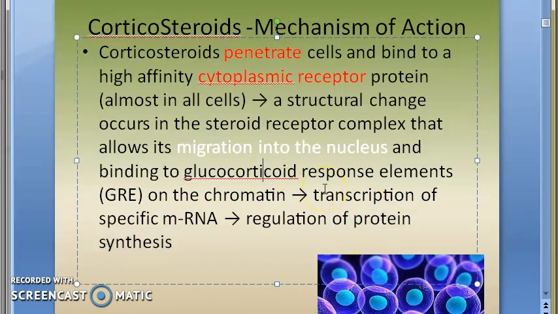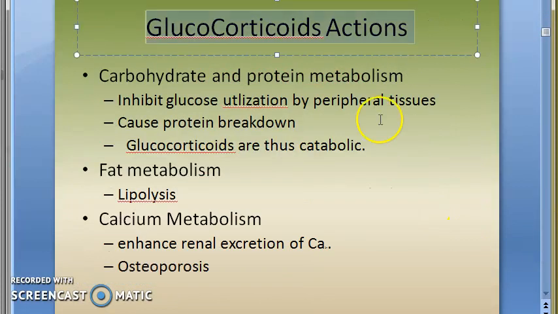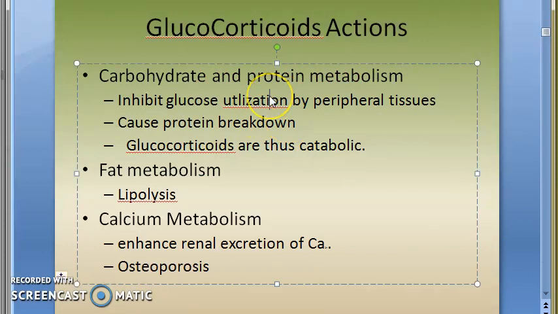It will have a cytoplasmic receptor. It will then enter the nucleus. Nucleus DNA will become RNA. RNA will give protein synthesis. That's all. Over. Let us look at some specific actions of glucocorticoids.